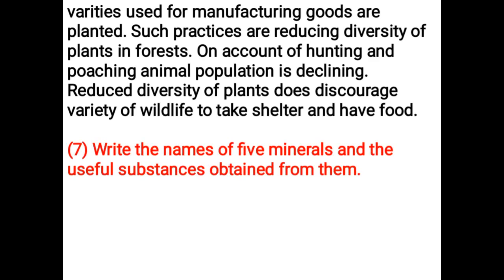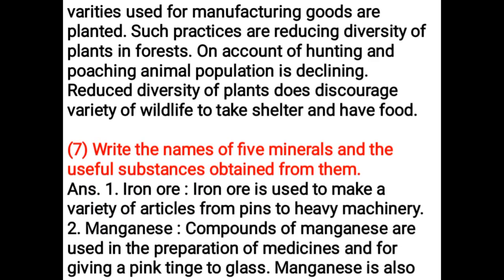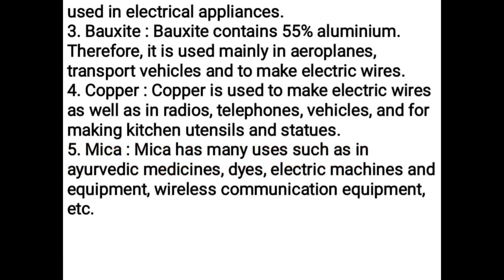Write the names of 5 minerals and the useful substances obtained from them. Iron ore. Iron ore is used to make a variety of articles from pins to heavy machinery. Manganese. Compounds of manganese are used in the preparation of medicines and for giving a pink tinge to glass. Manganese is also used in electrical appliances.